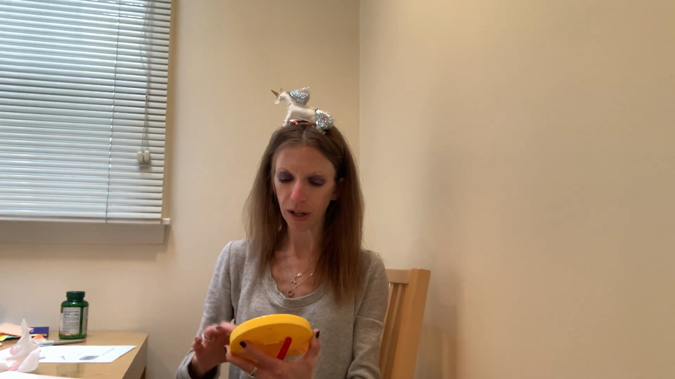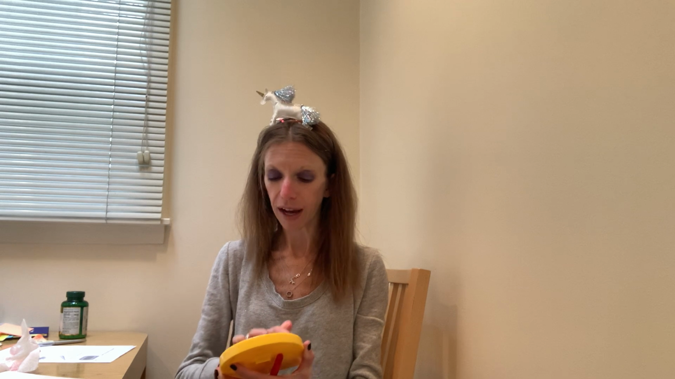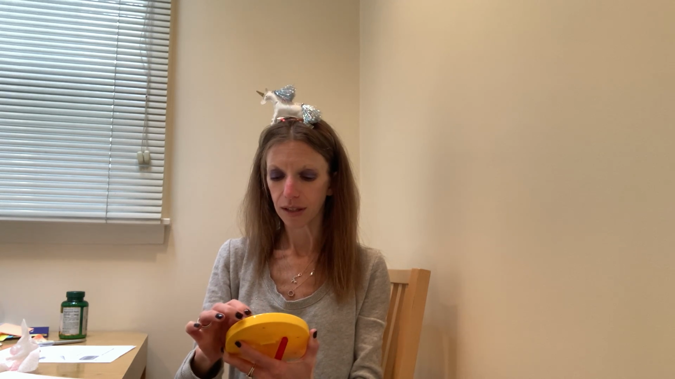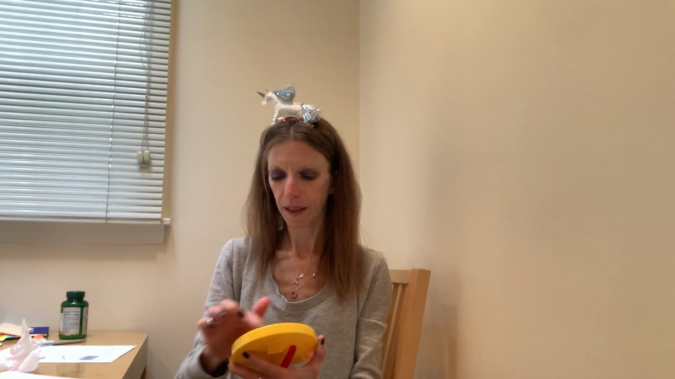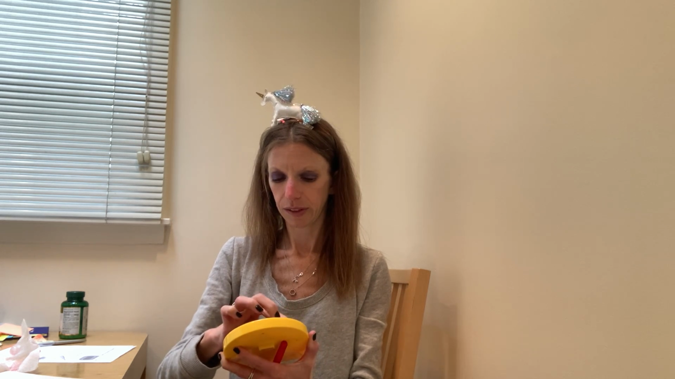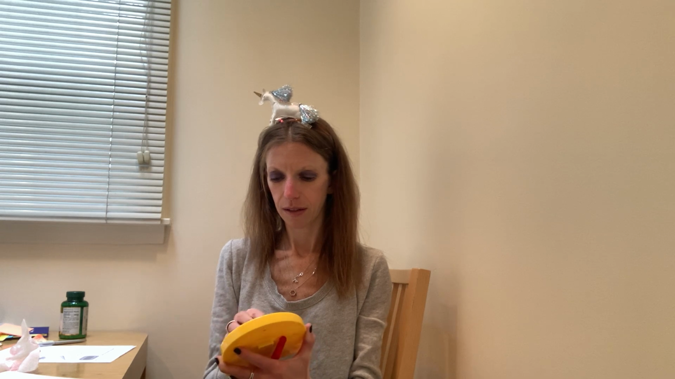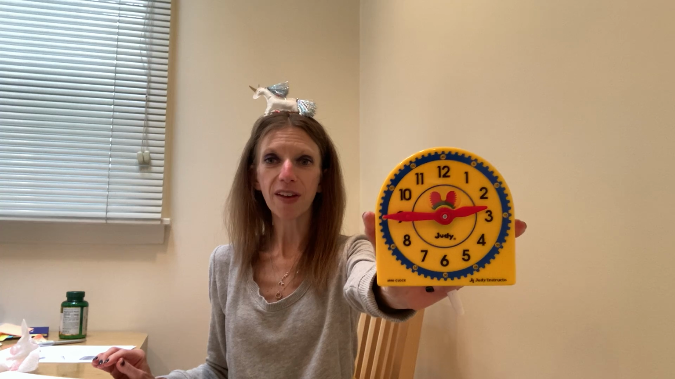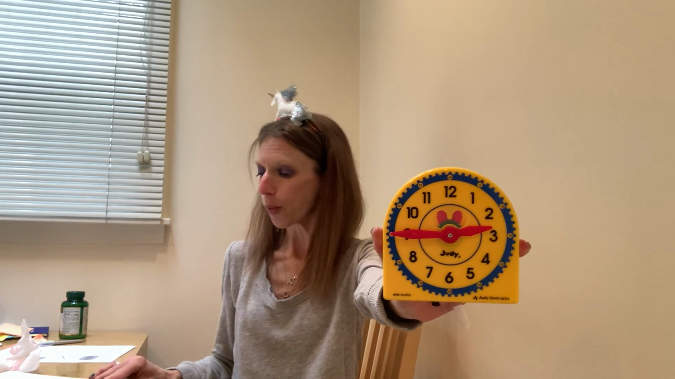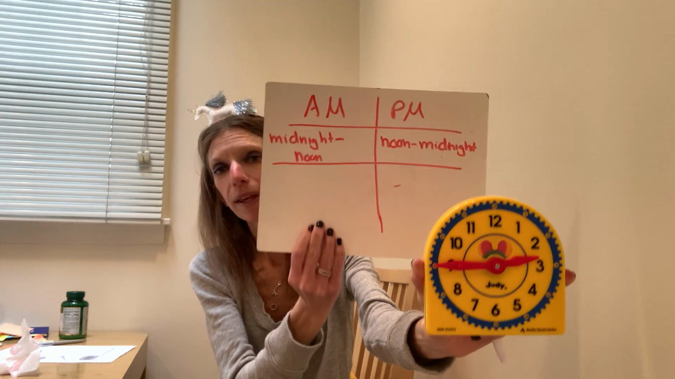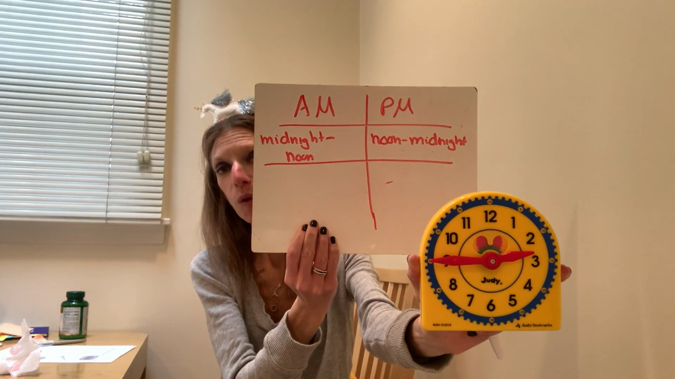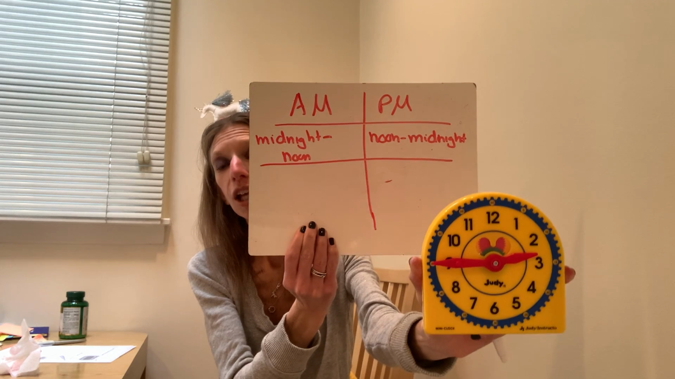Okay, let's do one more example and then we will practice together. Here's a good one. It is 2:45 and the bell rings for us to go home. Is that the AM or the PM? That is the PM because we go home from school in the afternoon, in between noon and midnight.